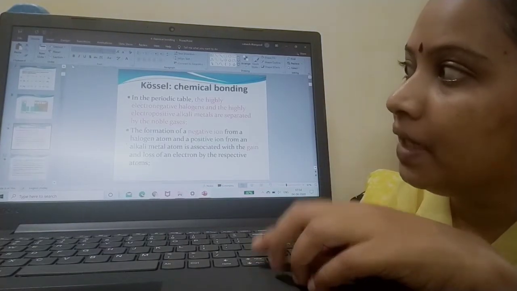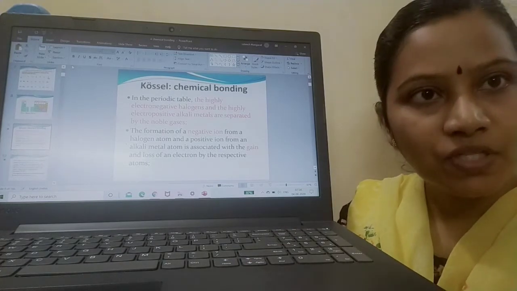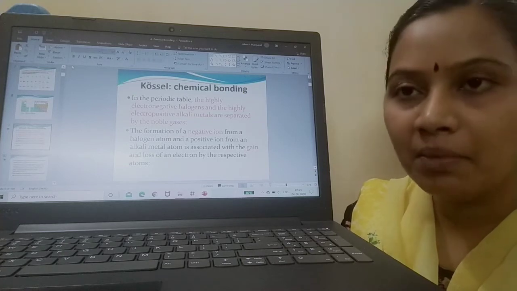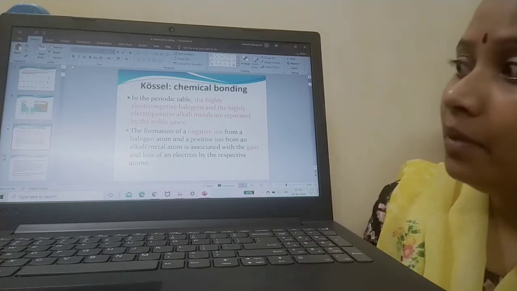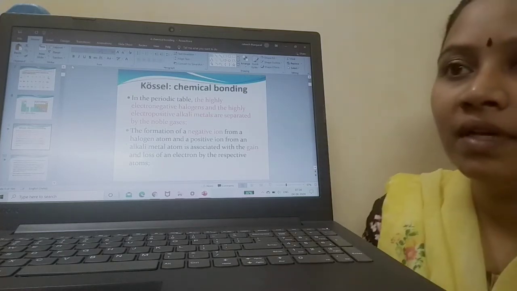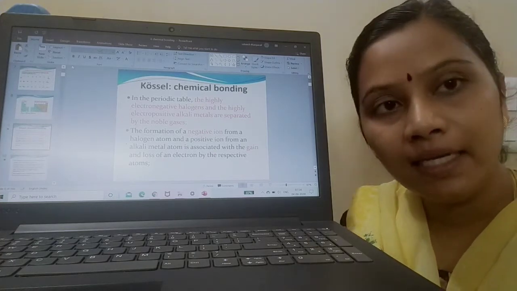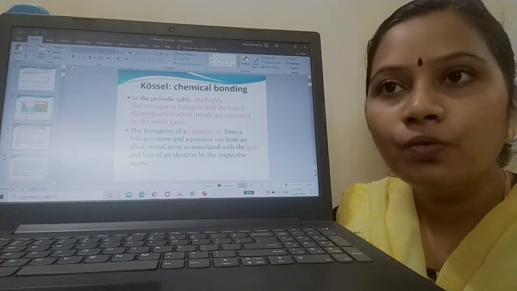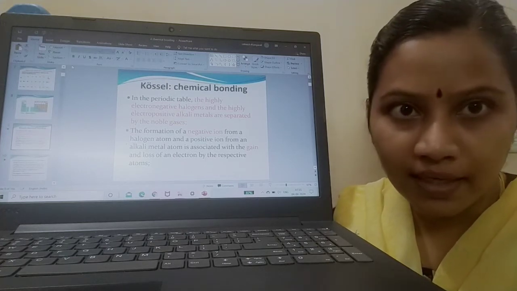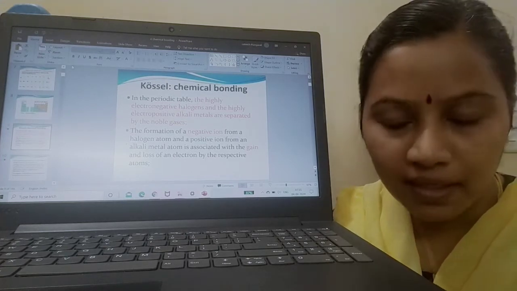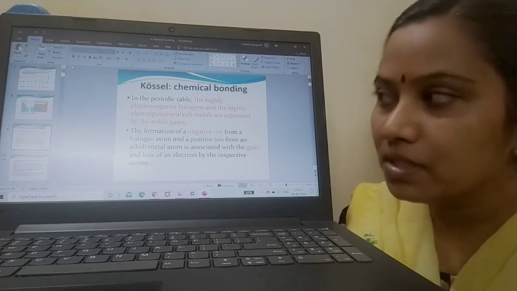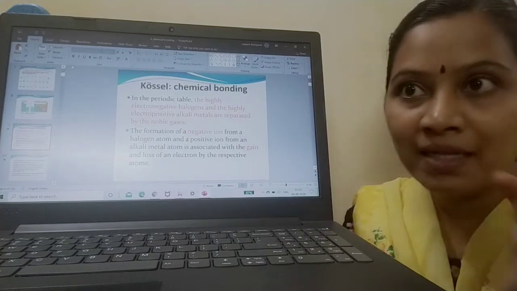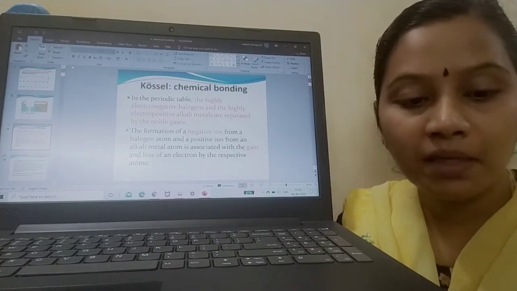Next, we have seen Lewis dot structure. What about the other fellow, that is Kossel? What about Kossel's chemical bonding? See, in the periodic table we have highly electronegative and highly electropositive elements, which we have discussed in chapter 3. Which elements are highly electronegative? Halogens. Which elements are highly electropositive? The alkali metals. Alkali metals are electropositive.